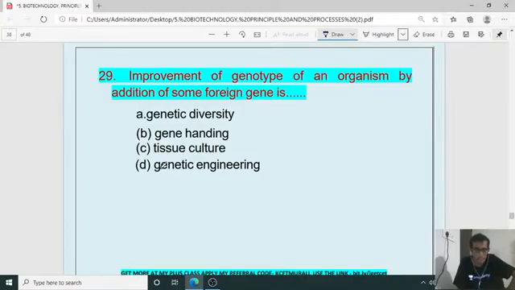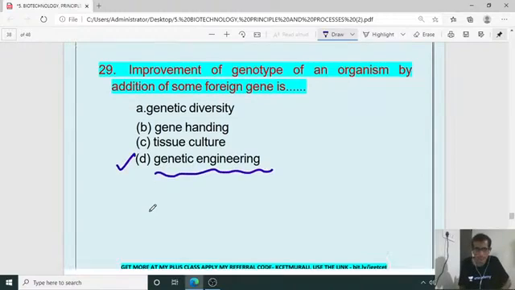Genetic diversity, gene handling, tissue culture, genetic engineering. This is called genetic engineering. Genetic engineering is the right one.